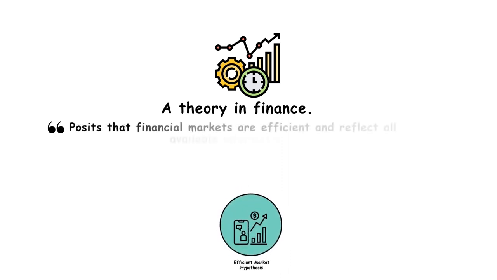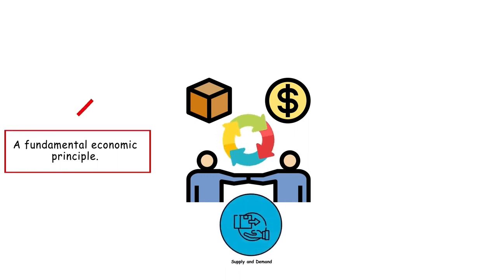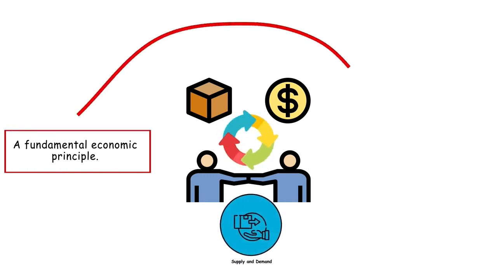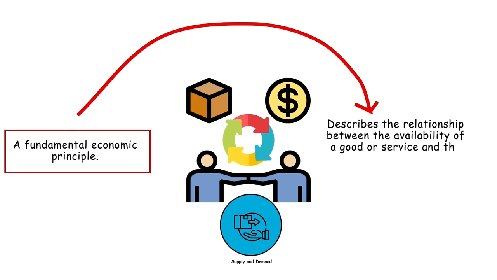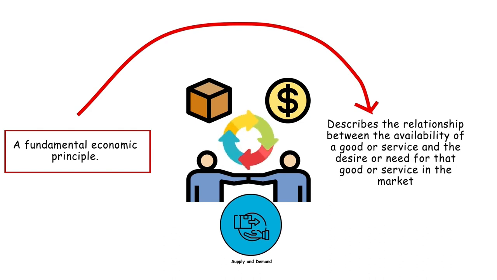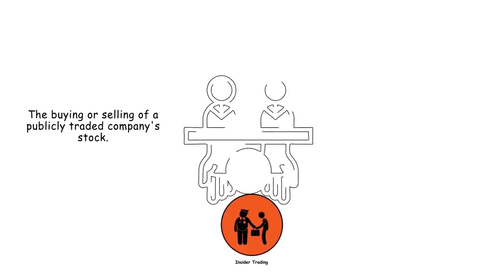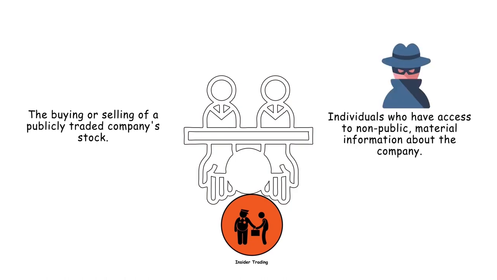Efficient market hypothesis. This is a theory in finance that posits that financial markets are efficient and reflect all available information. Supply and demand. A fundamental economic principle that describes the relationship between the availability of a good or service and the desire or need for that good or service in the market. Insider trading. This refers to the buying or selling of a publicly traded company's stock by individuals who have access to non-public, material information about the company.